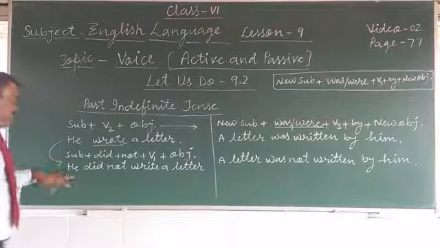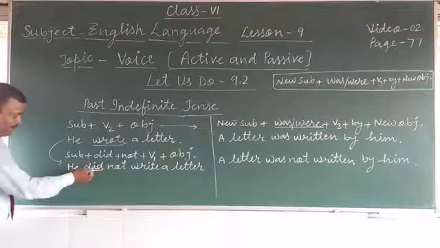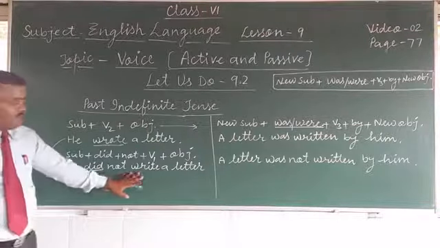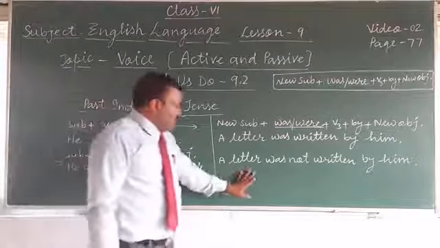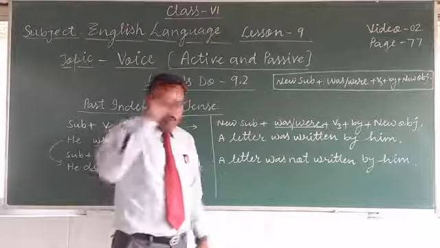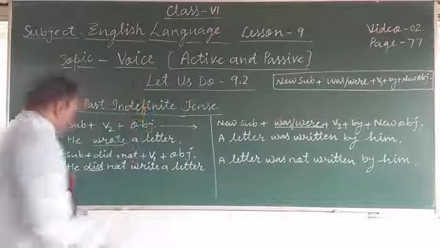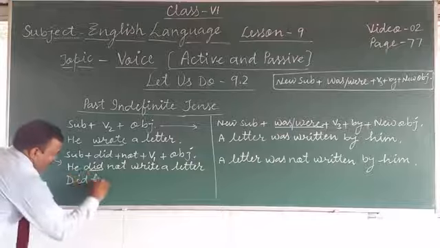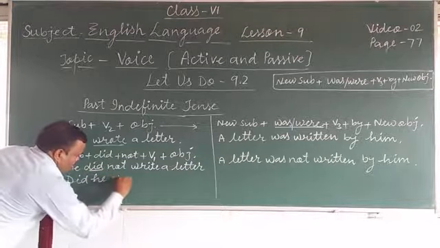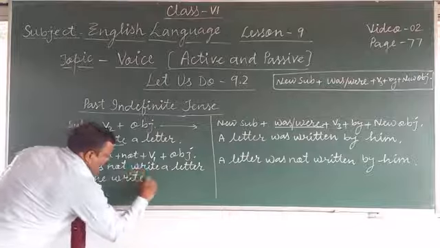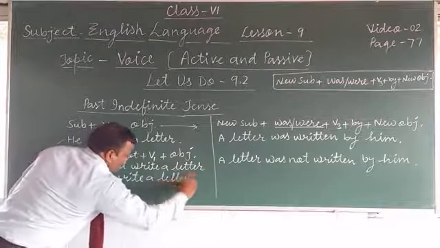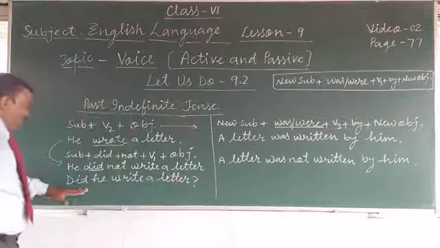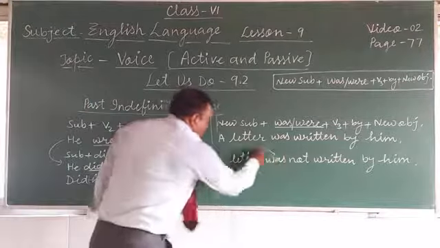And in an interrogative sentence, we write the helping verb first. Did he write a letter? So your passive voice will be: was a letter written by him? Then question. Okay. So you can write here: Did he write a letter? Question mark. So what will be the passive voice? We have to write the helping verb first. So here was will come first.